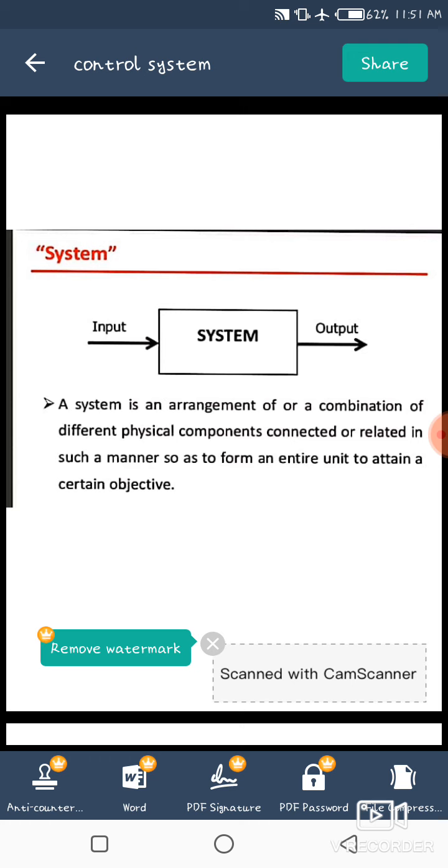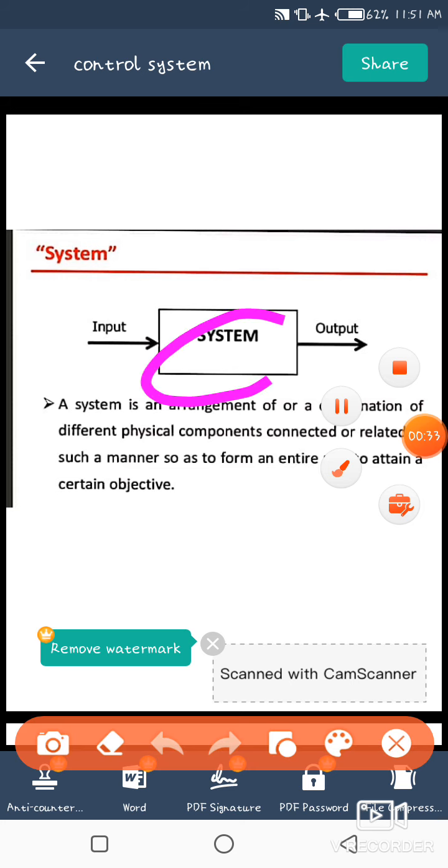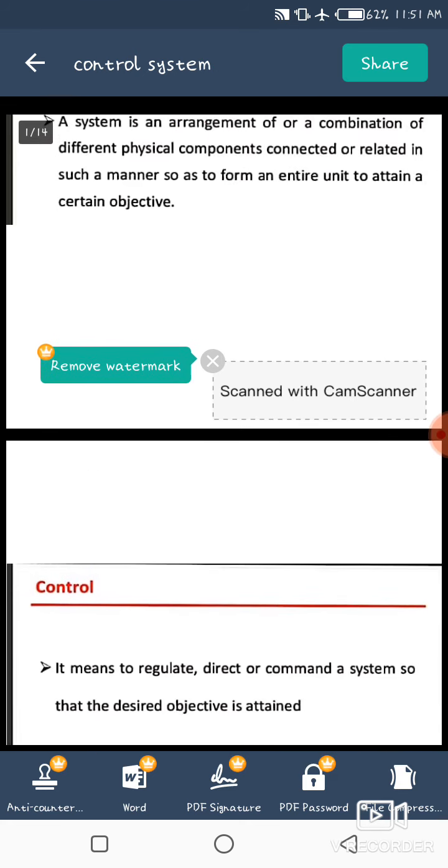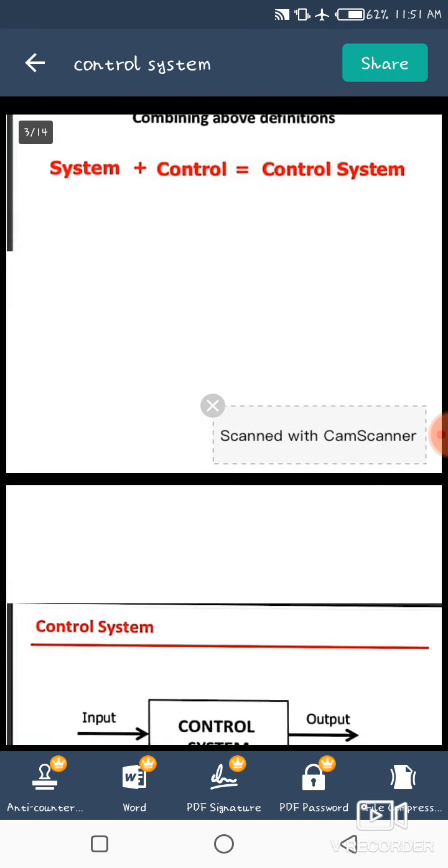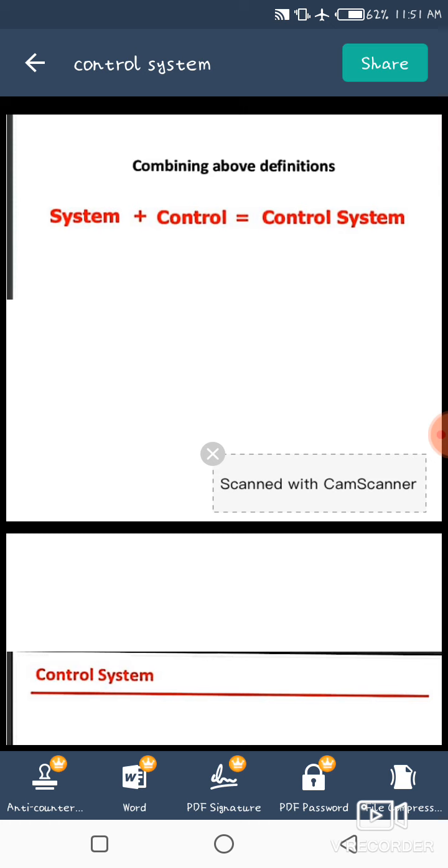Here we can see that input is directly applied to the system and a desired output is obtained. Now, what do you mean by control? Generally, the meaning of control is to regulate something. So we can say that control is generally defined as regulation or command of a system to obtain a desired output.